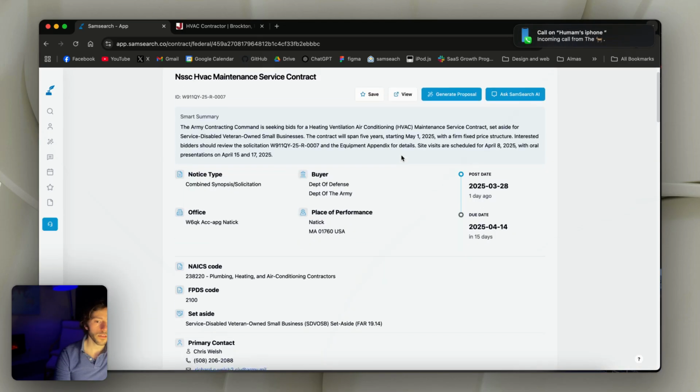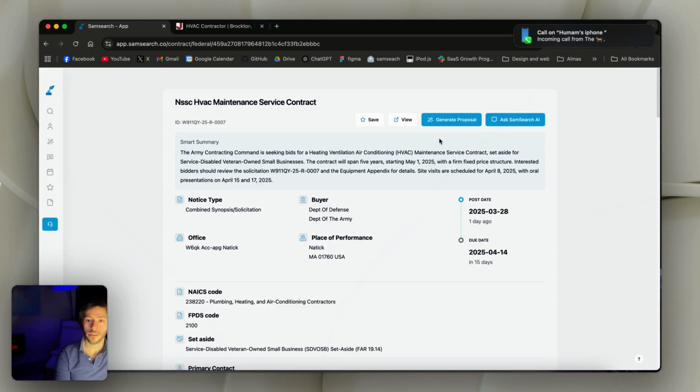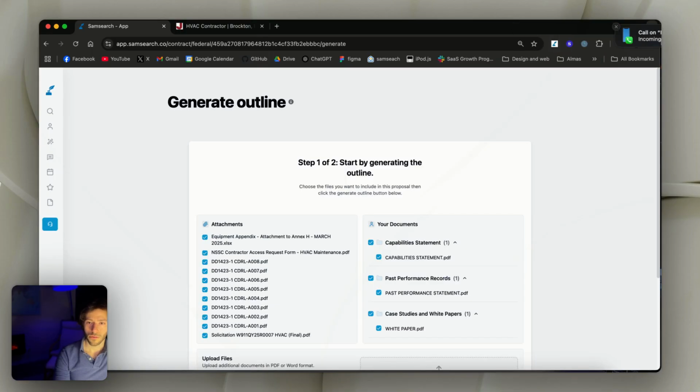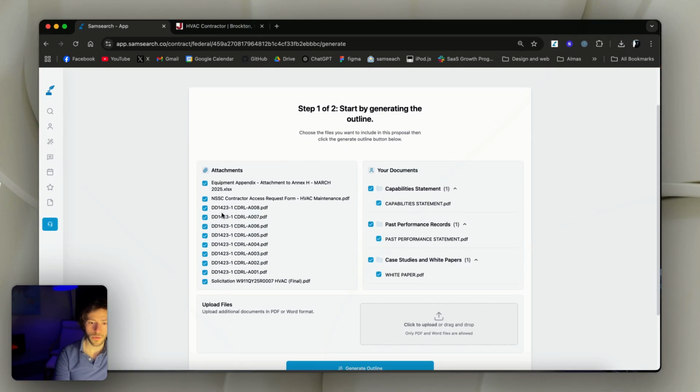And let's move on to the next step, which is generating the proposal. So over here we have all the attachments, and we're just going to uncheck all of these. I just don't want these to be used in the attachments in the proposal. So as you know, we can select which attachments we want to use, and we're just going to select these random ones to be used.